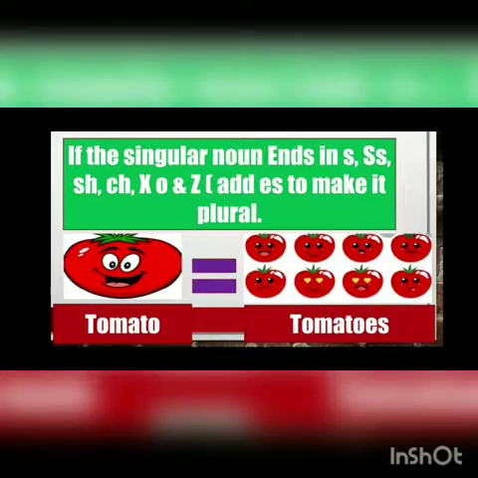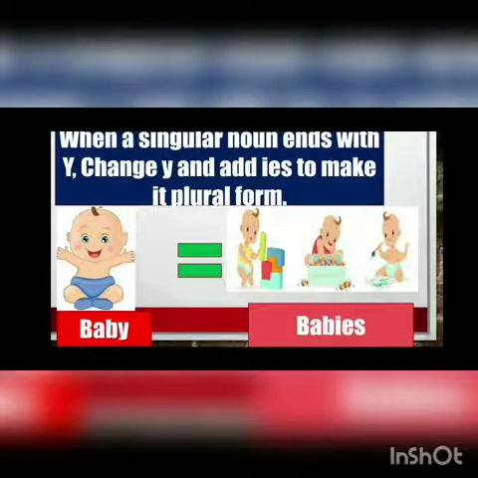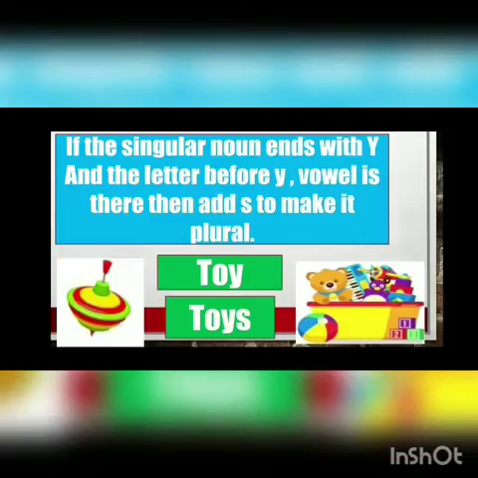Getting it clearly? Next one is when a singular noun ends with y. When the singular noun ends with y, then what are you going to add? You are going to add IES to make it a plural form. Here baby is there, so you have written babies. You have added what? IES. Same way, if something like cherry is there, C-H-E-R-R-Y. So in cherry, y is there in the end. So what will you add? IES. Cherry, cherries. Getting it clearly now?